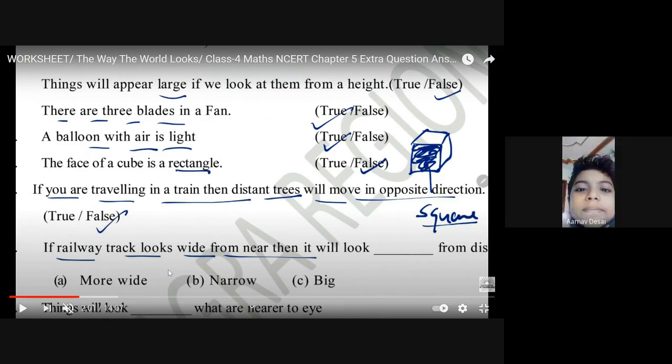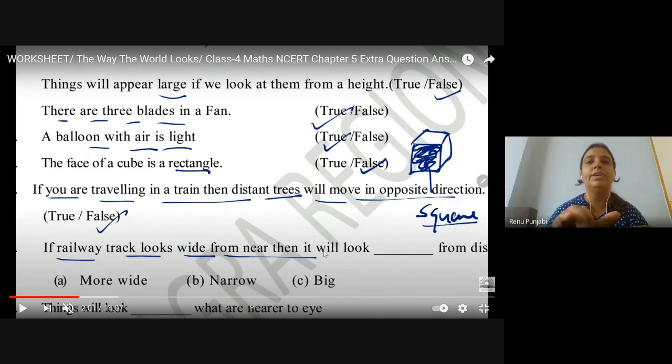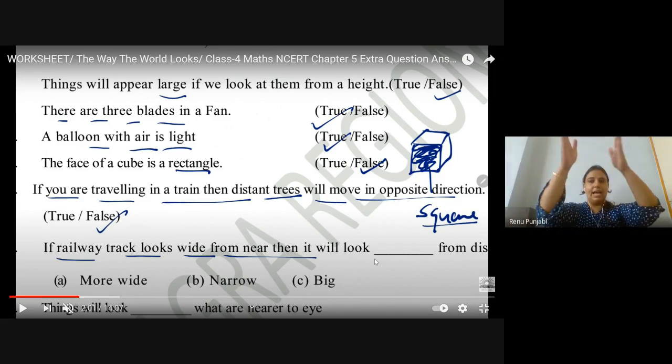If railway tracks look wide from near, then it will look dash from distance. A railway track looks wide from near, and it will look dash from distance. More wide, narrow or big?